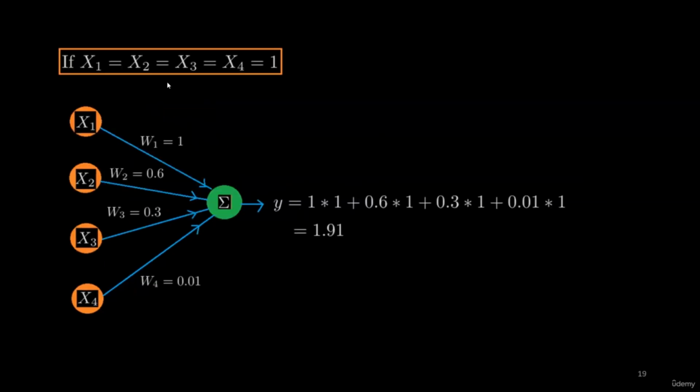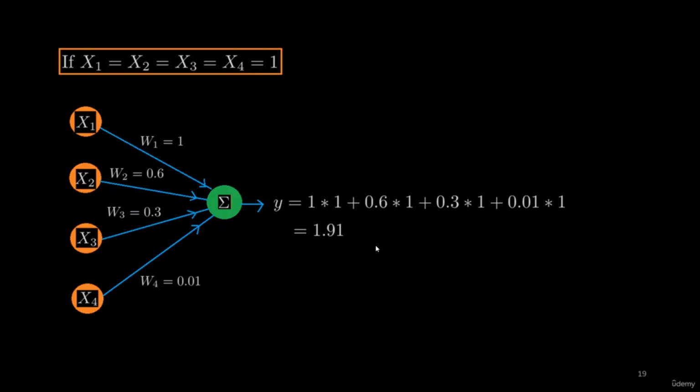Now, if we assign x1, x2, x3, x4 all equal to 1, then their values depend upon the weights associated with them. So x1 times w1 becomes 1 times 1. This is w1x1, this is w2x2, and this is w3x3, and this is w4x4. If we add all these values, we will get 1.91.